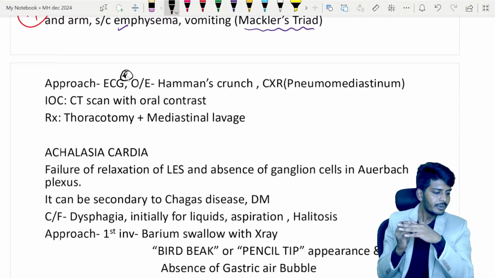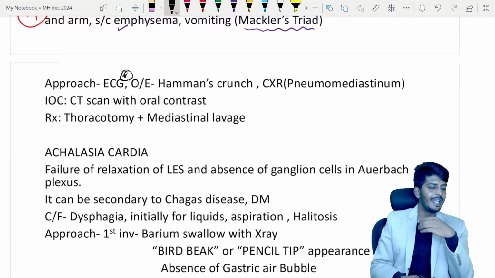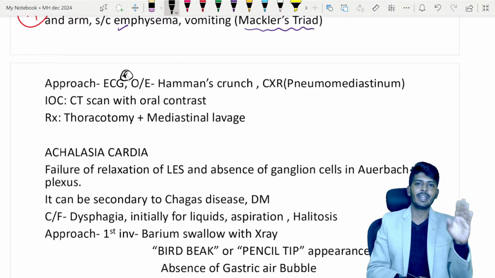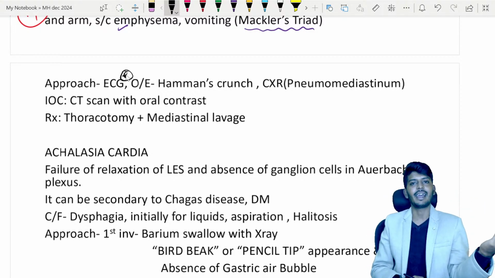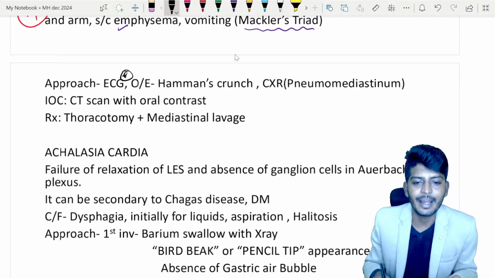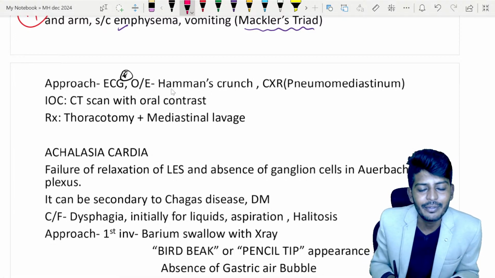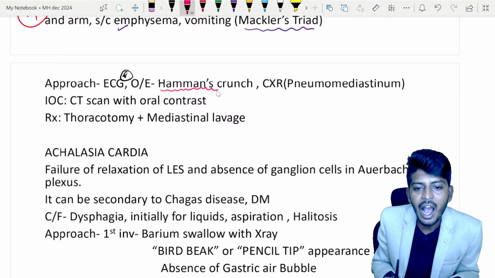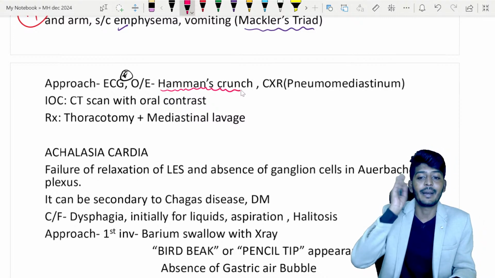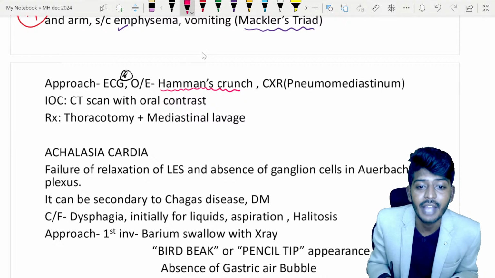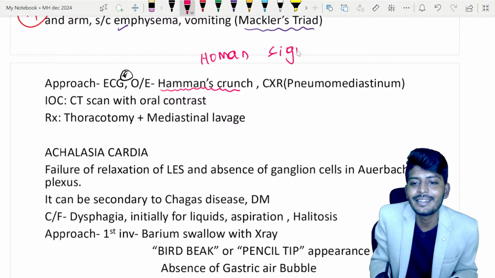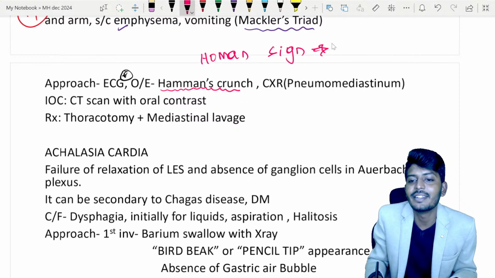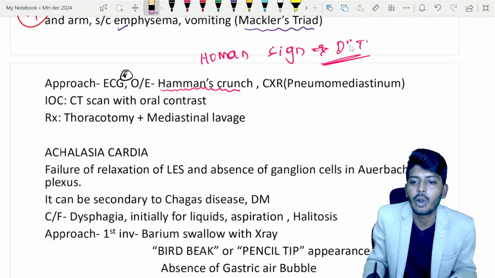Now if MI is present, why ECG? We are trying to rule out the cardiac causes, because with any chest pain the chance of cardiac causes is high. On examination, my dear student, this is the place where one more mistake can occur. Hamman's crunch can be heard. On auscultation, you can find Hamman's crunch, and there is something called Homan's sign. Homan's sign is seen with deep vein thrombosis, DVT.